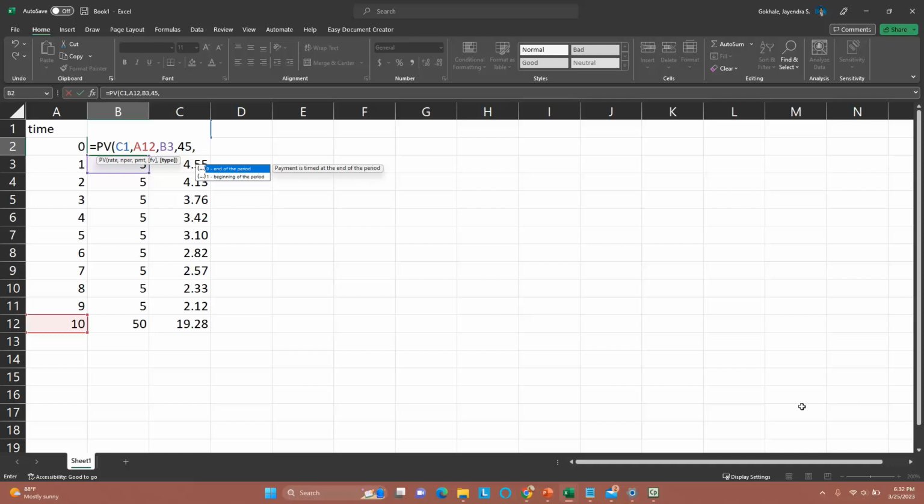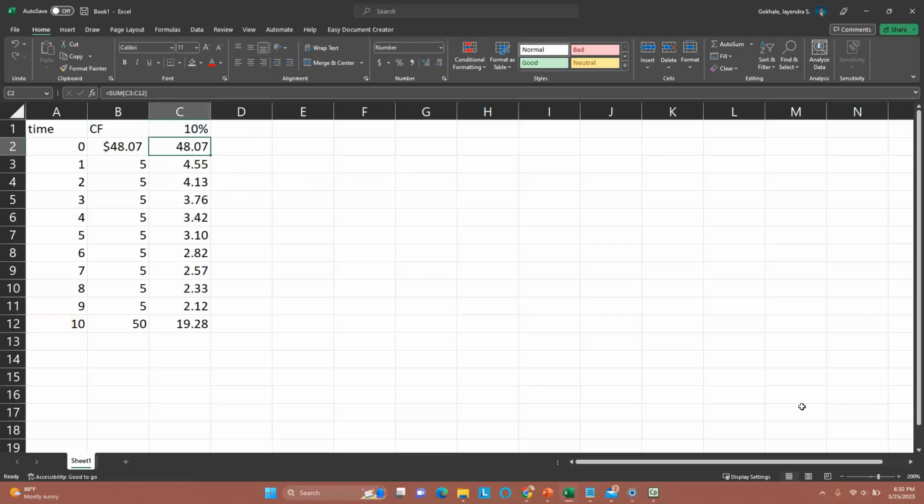So the price, the cash flow of the price, will be negative, because if we're receiving dividends and final cash flow, then we have to pay the price today. So you'll see that negative come in. And now how do you avoid the negative? Just make it minus B3 and minus 45. Just flip the signs around of both those cash flows and the value will be positive. So same answer. Both the answers are exactly the same.